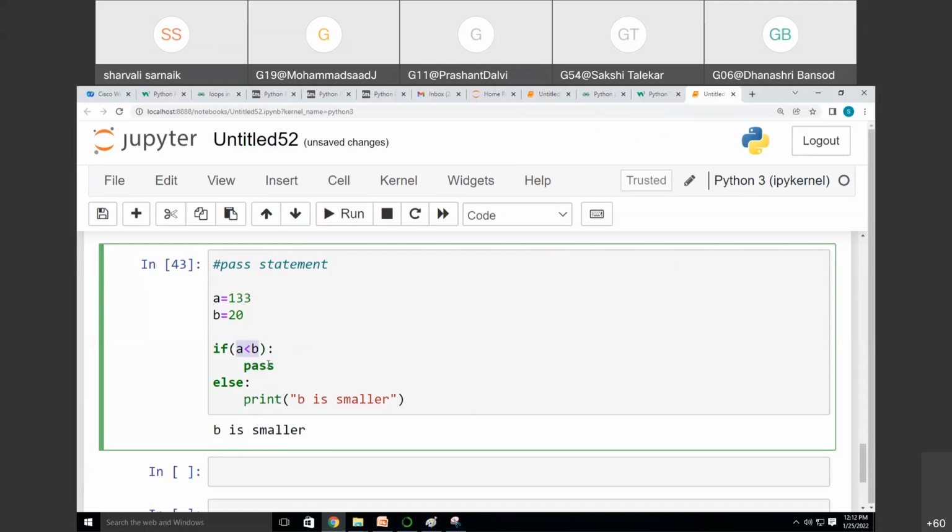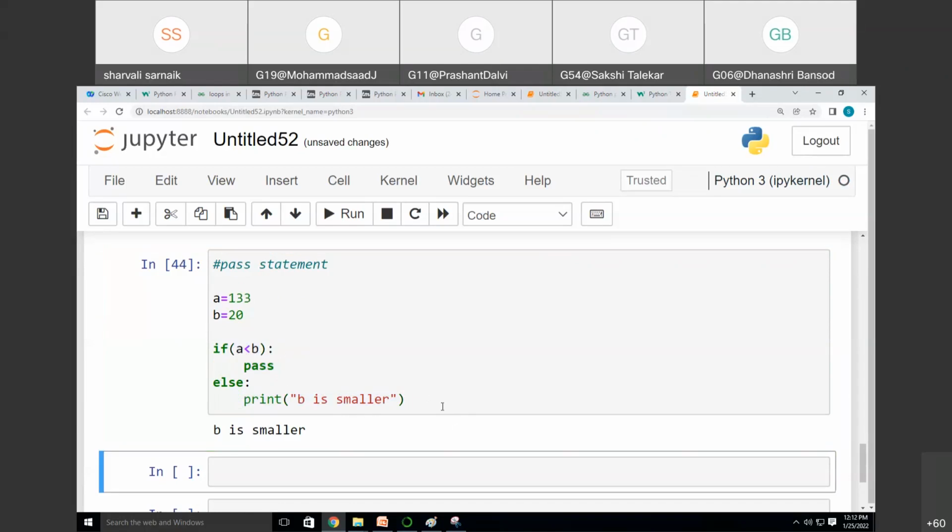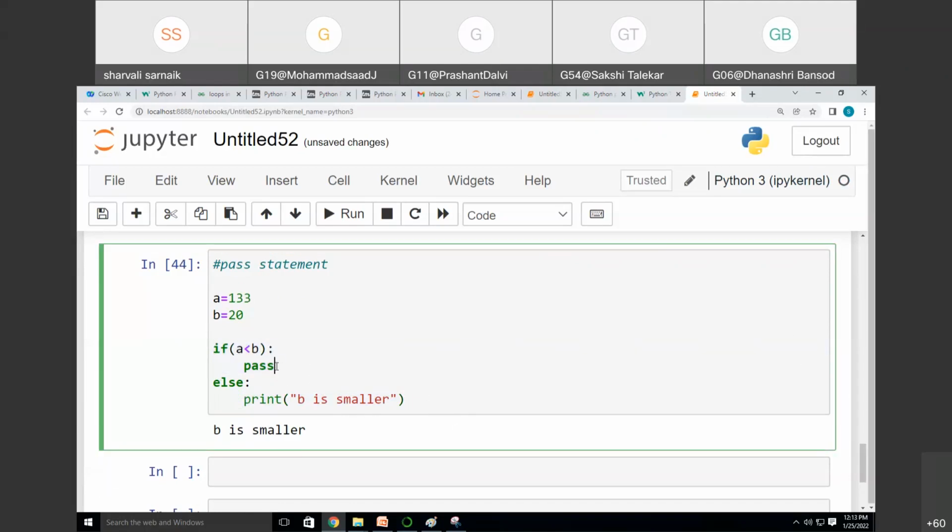So if a is smaller, I have just written pass. If it is opposite, that means a is greater, then I will be printing b is smaller. Okay. So this means we are just using this pass keyword to pass the code.